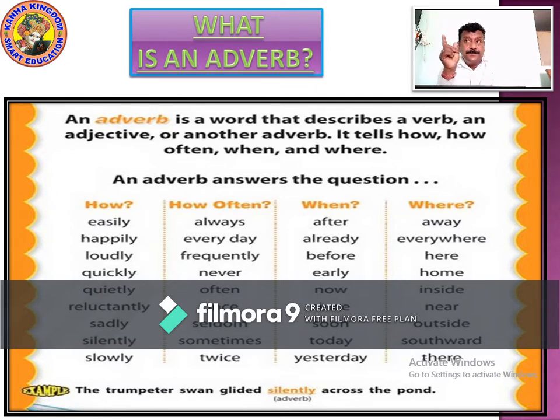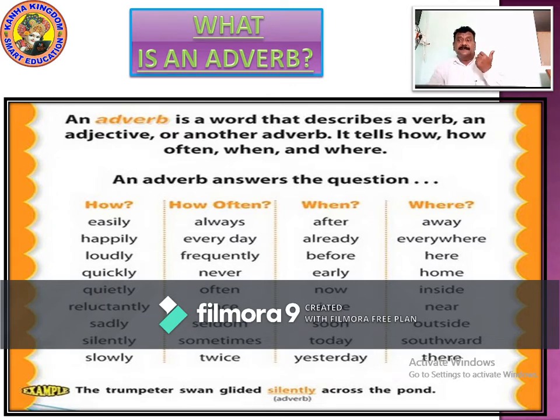It tells how often, when, and where. What does the adverb do? It gives all the answers which arise. How will he do this work? He will do this work easily.